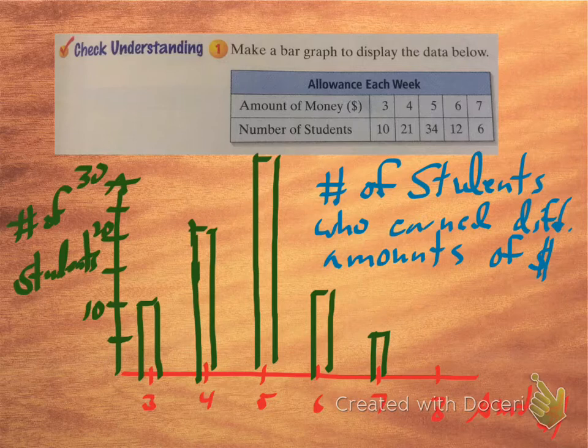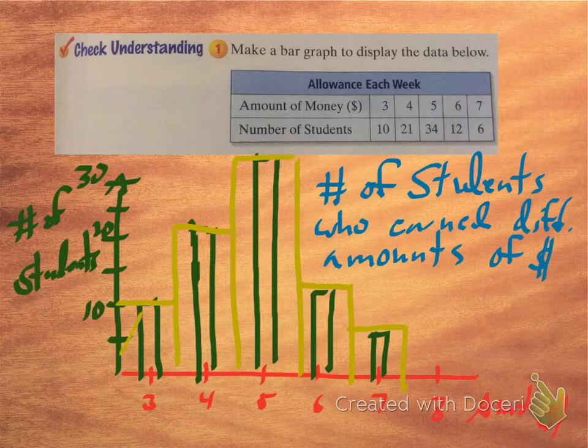Now, there's a second type of bar graph I could have made from the same data, and it would look just like this. I'm going to go ahead and do it, and it's called a histogram. And with a histogram, the only real difference is that the bars go right together. Okay, so there's no gaps between them. So basically, if I just take this bar graph and I make all the bars a little bit fatter, because I'm graphing the number of students that had different things, so ignore the dark green bars now, and just look at the lime green bars. This is called a histogram.